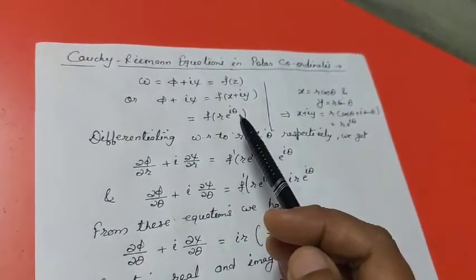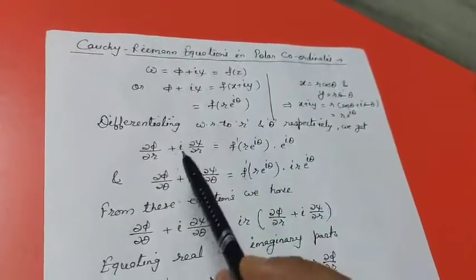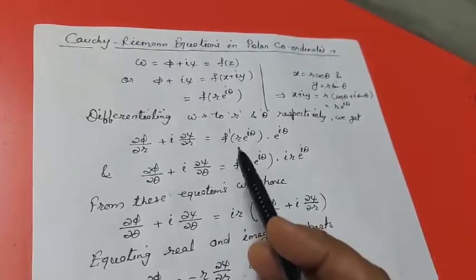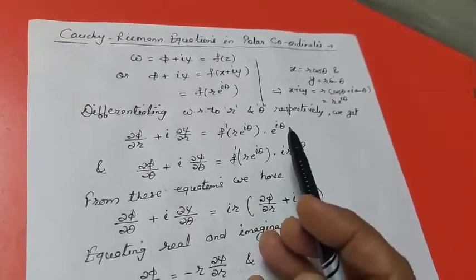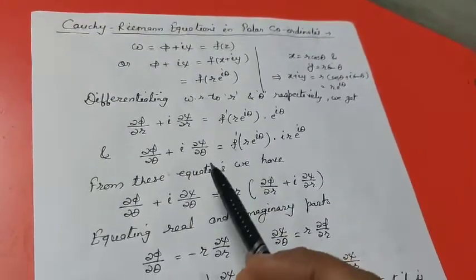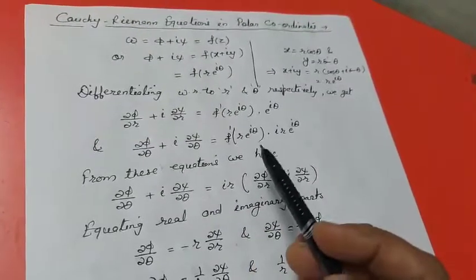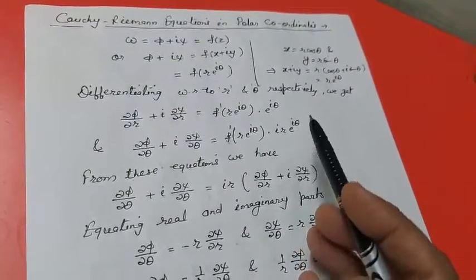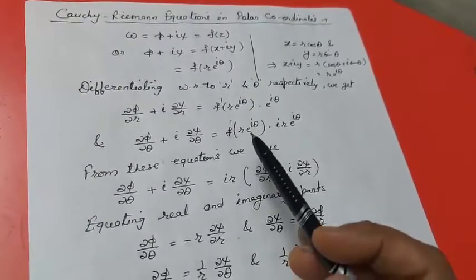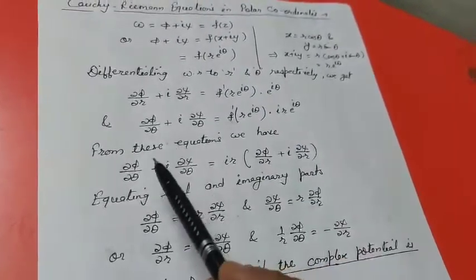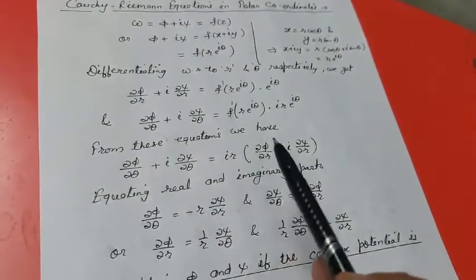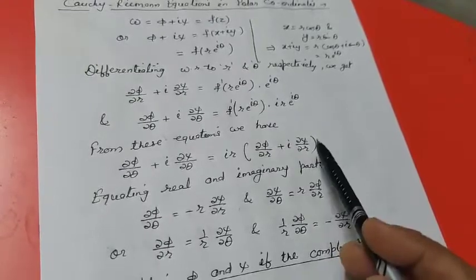Differentiating this expression with respect to r and theta respectively, we get del phi by del r plus iota del psi by del r is equal to f dash of r e raised to iota theta into e raised to iota theta. Secondly, del phi by del theta plus iota del psi by del theta is equal to f dash of r e raised to iota theta into iota r e raised to iota theta. From this equation, when we eliminate e raised to iota theta into f dash of r e raised to iota theta, we have del phi by del theta plus iota del psi by del theta is equal to iota r into del phi by del r plus iota del psi by del r.